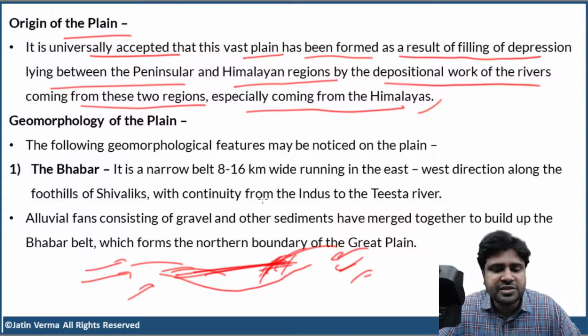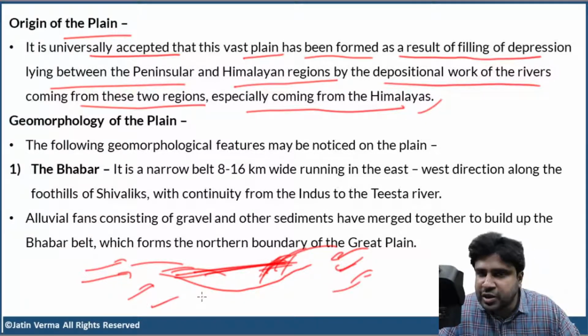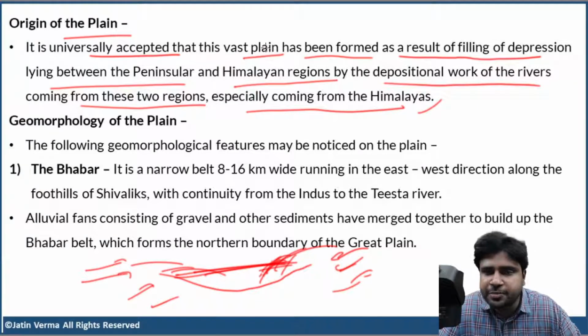Okay? So basically, due to the depositional work carried by the Himalayan rivers and the peninsular rivers, the vast depression got filled, and that is how this vast plain was formed. So initially, there was a depression between Himalayas in the north and the peninsular plateau in the south. That depression got filled by rivers. Okay, so that is how the plain got formed. As simple as that. Clear, right?